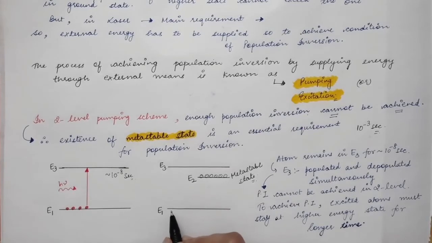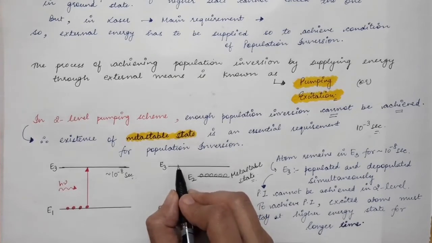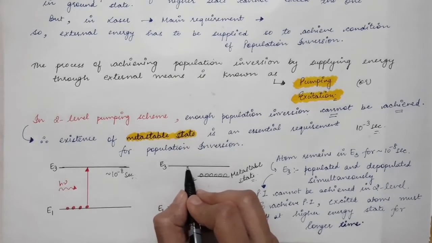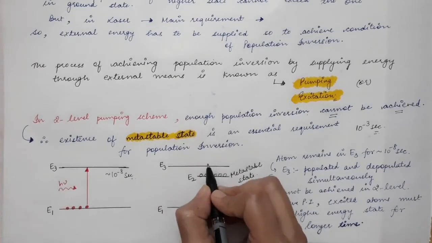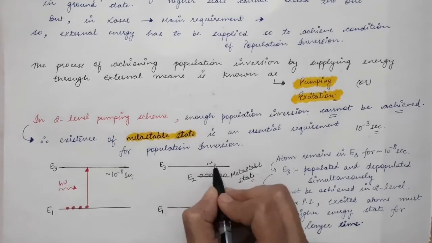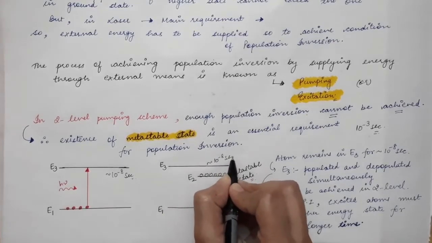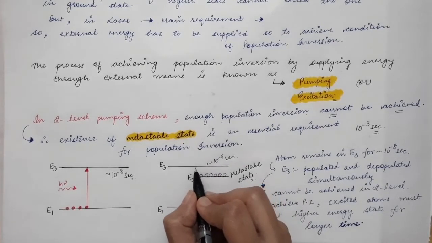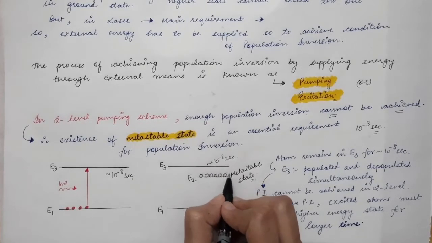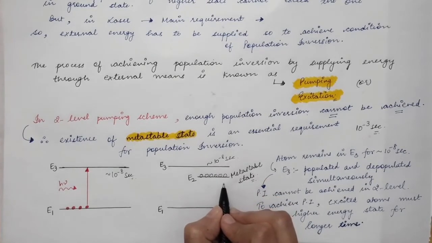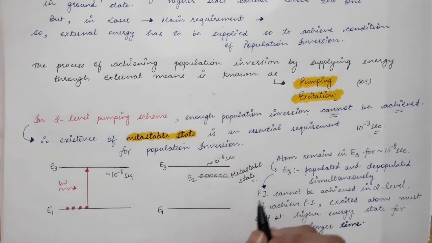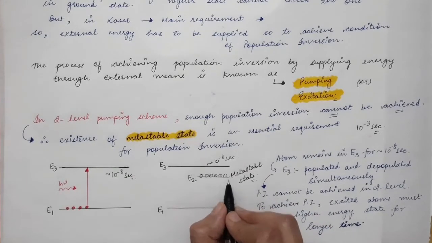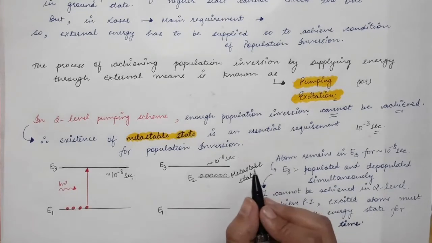So atoms from the ground state are first pumped to the excited state E3, and since the lifetime of the E3 level is very small, atoms from this state instantaneously, spontaneously go to the E2 energy level, and the E2 energy level is the metastable state. It has a longer lifetime. So atoms stay in this level for a longer period of time.